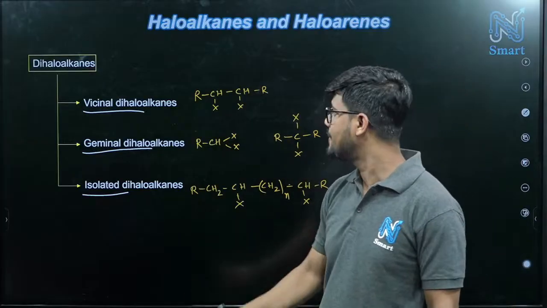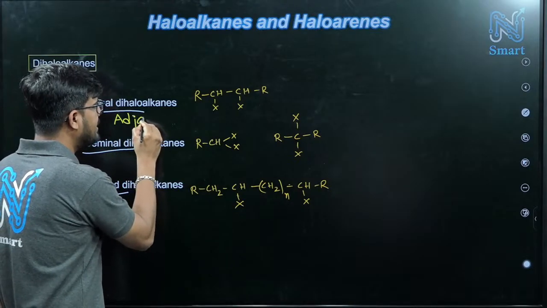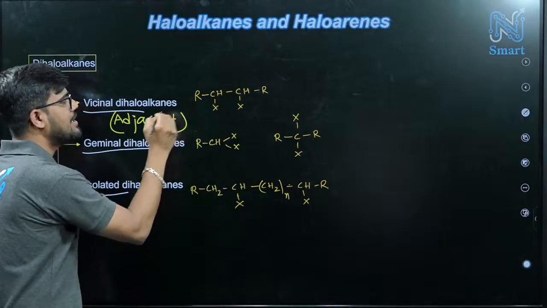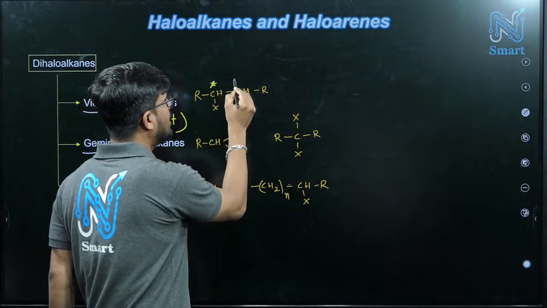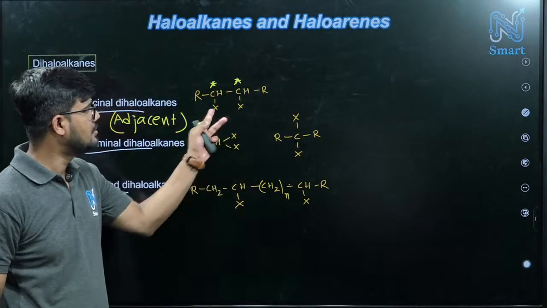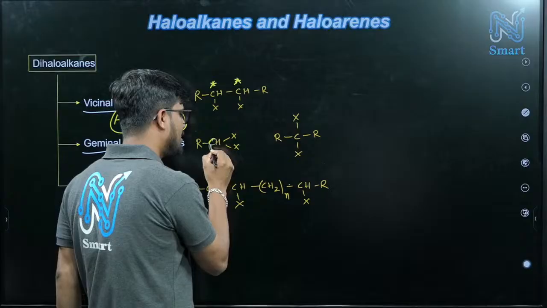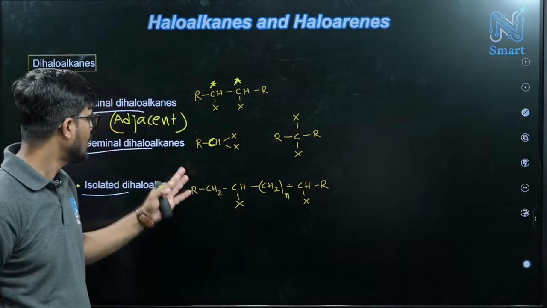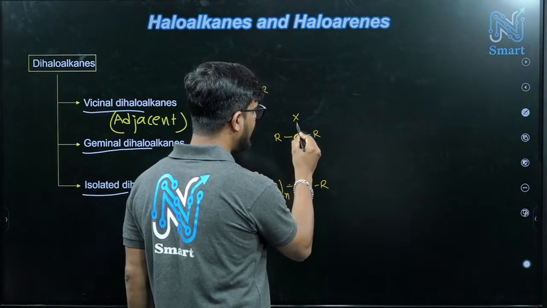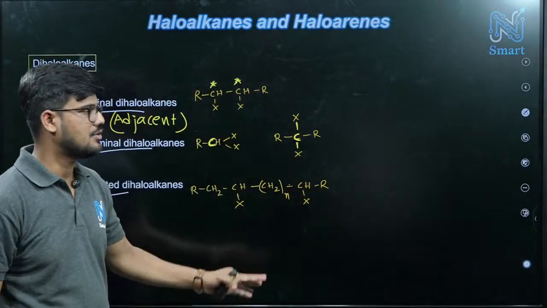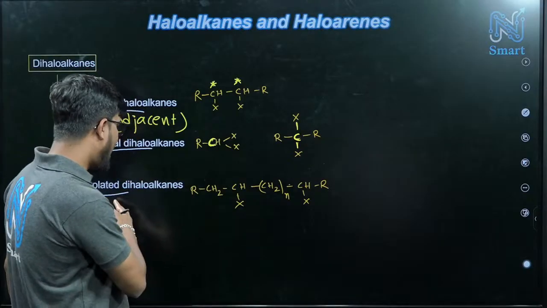So here we have some examples. Adjacent carbon is having halogen. Here we have one carbon, this is another carbon, just check back to back, these two carbons are having halogen. Now geminal means the same carbon is having two halogens, so this carbon is connected to these two halogens, so it is a geminal system. Here also we have another example, this carbon is having top and down these two halogens, so that is also a geminal system. Last one, isolated dihaloalkane.